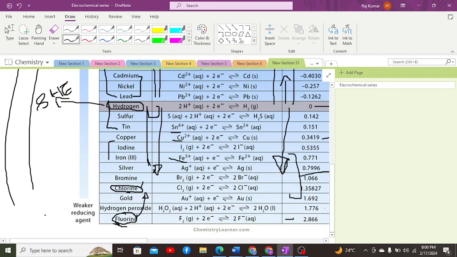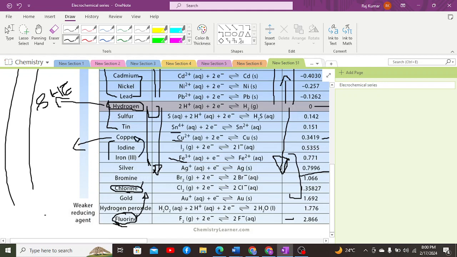Now displacement reaction always occurs when a metal which has its value in the electrochemical series below another metal is able to displace that particular metal if it has a positive reduction potential value. If we consider the reaction of copper sulfate and iron, iron will be able to displace copper because copper has less reduction potential.